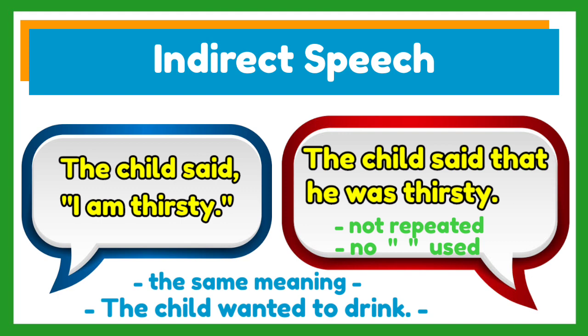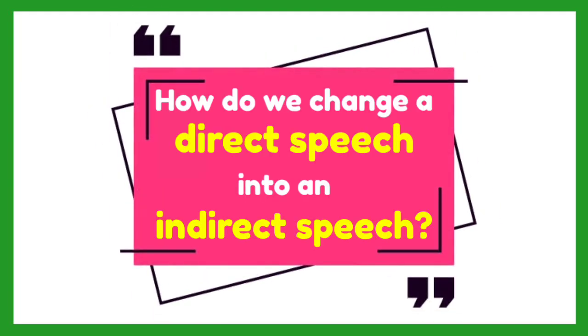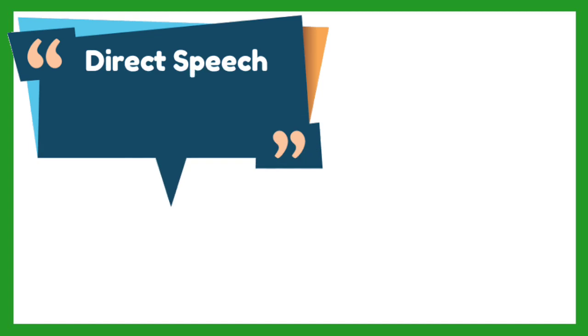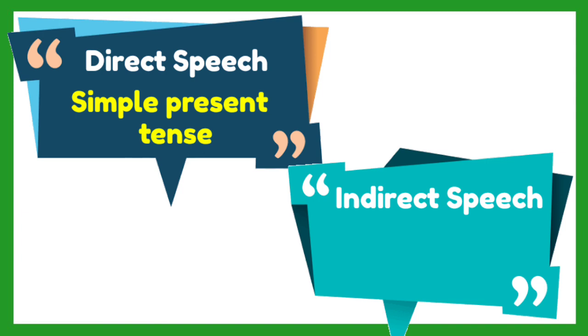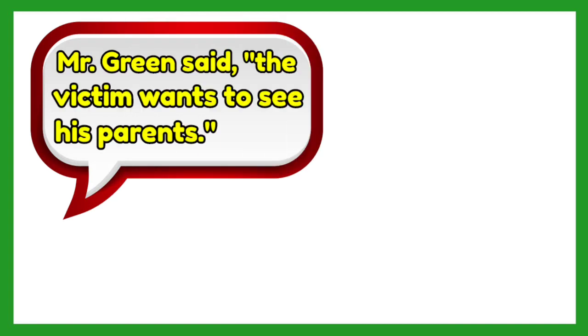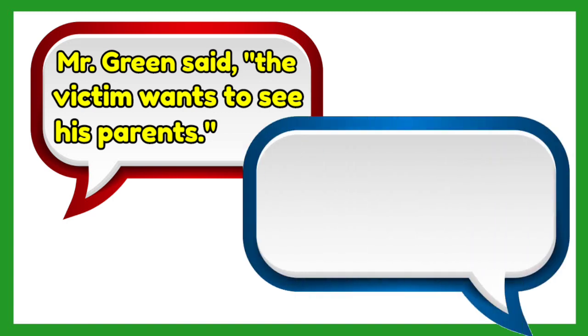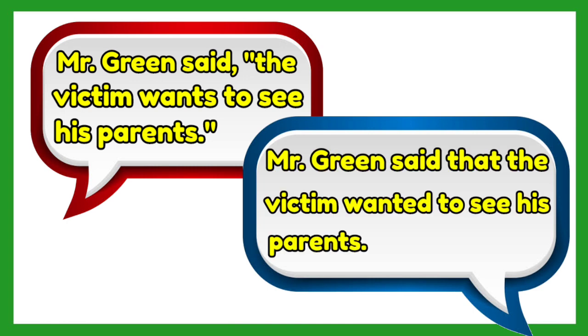Easy, isn't it? But the question is, how do we exactly change a direct speech into an indirect or reported speech? First case, if the verb in the exact statement is in the simple present tense, we have to use the simple past in the indirect speech. Suppose this is the direct speech. Mr. Green said, "The victim wants to see his parents." If we change this into an indirect speech, the answer would be, Mr. Green said that the victim wanted to see his parents.